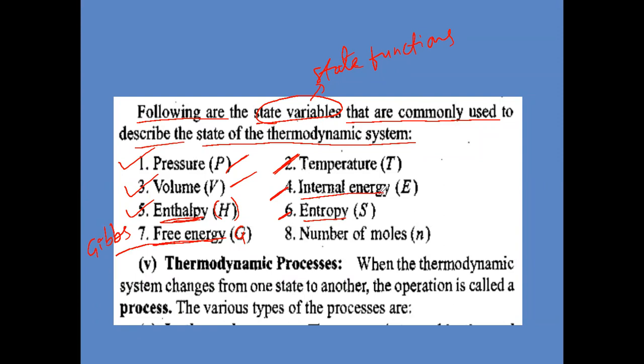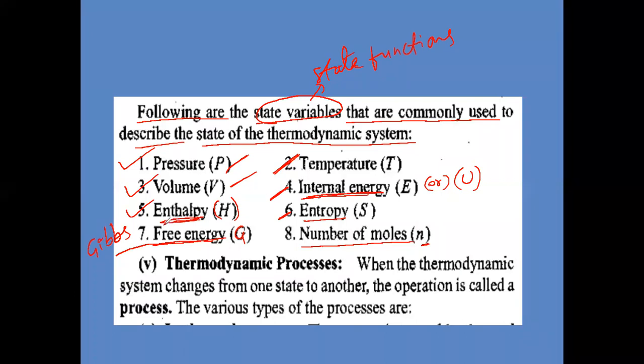One more important thermodynamic property: internal energy. That is given by E, or in some books by U. Capital U or capital E, any one letter we use for internal energy. And entropy means S. And number of moles, small n. So these all are state functions. They depend only on the initial state and final state of the thermodynamic system, but they don't depend on the path.